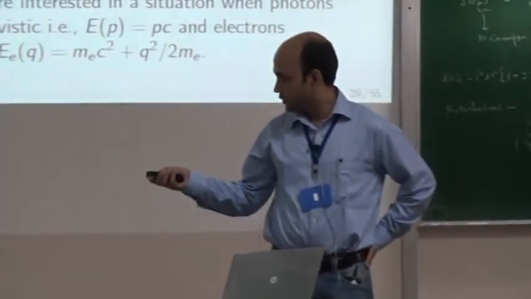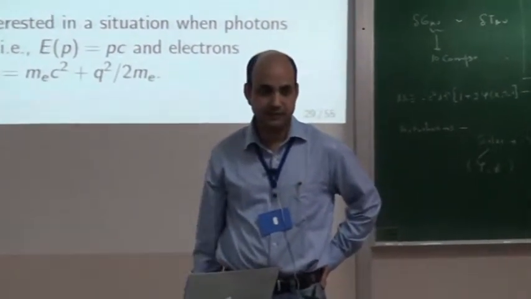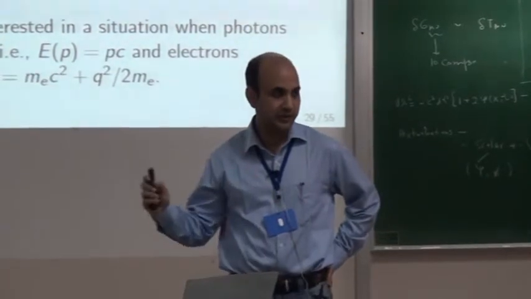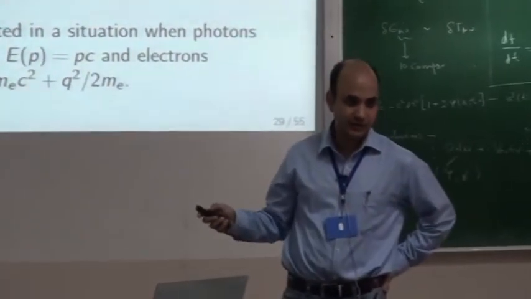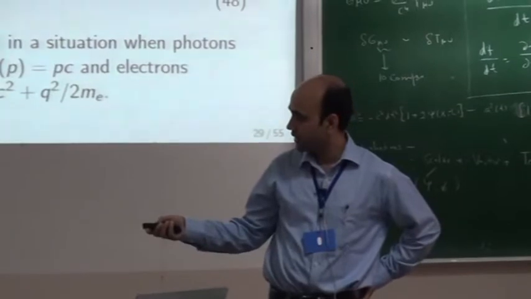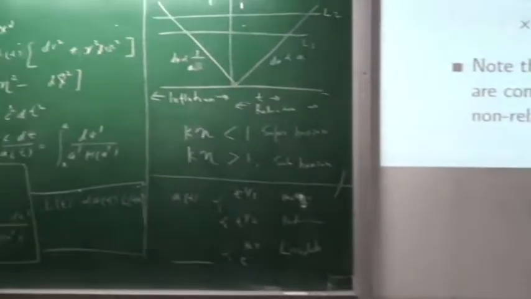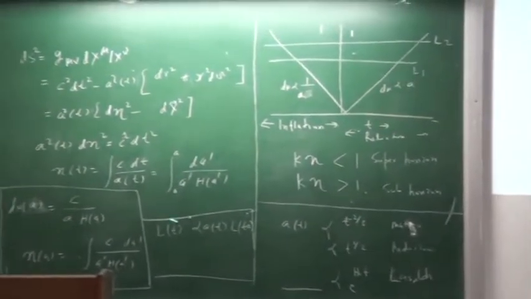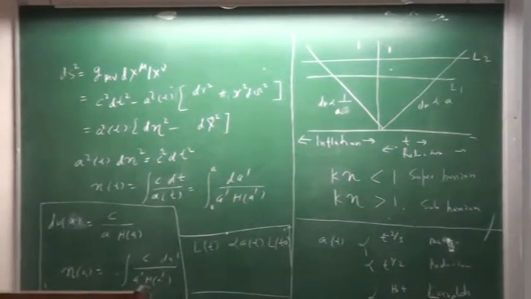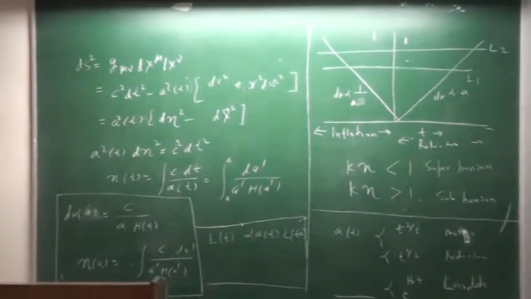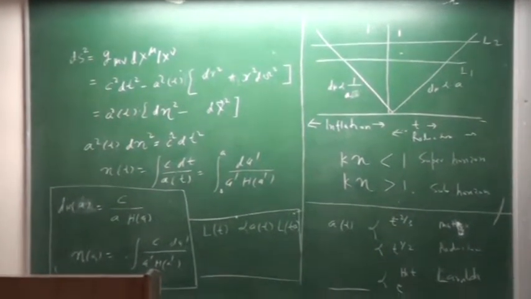Now you know the solutions of the Friedmann equations for a radiation dominated universe, matter dominated universe, and cosmological constant dominated universe. You can plug these functions into these integrals and try to see how this c by a H(a) changes with various epochs, meaning when radiation is dominated or matter is dominated.